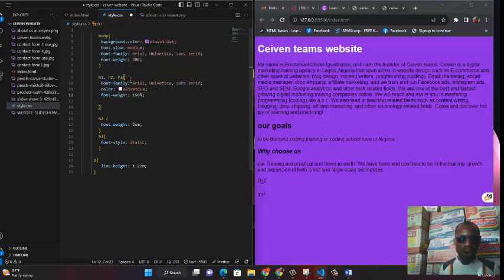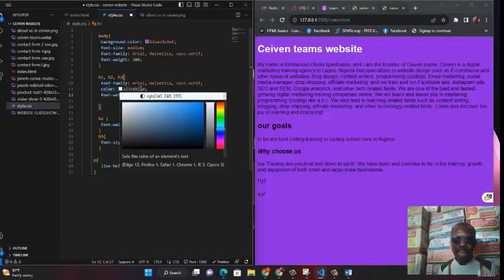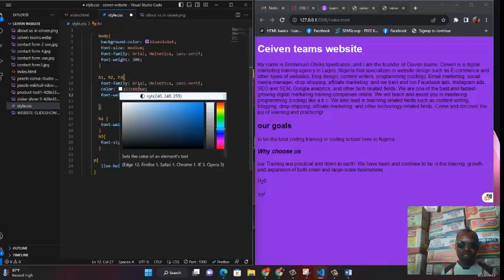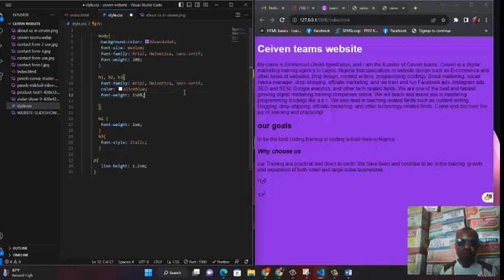So when you choose Arial, Verdana, sans-serif, some of these work on some operating systems, some others work on other systems. But when you have a lot, it becomes easy. Like Arial Black, I know Arial Black can work on both Windows and Mac. Okay, Verdana and sans-serif, I believe they can also work on other OS systems as well. So when the system is trying to open your website, it first starts to look at the first one, which is Arial. If there is Arial font on the system, it will display it. If it doesn't have Arial, it's going to use Verdana. If that's not there, it will look for sans-serif. That's how we set a set of fonts.